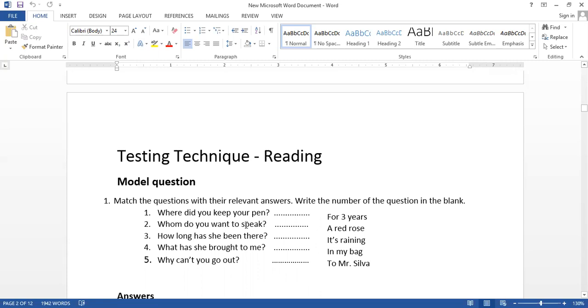Where did you keep your pen? In my bag. Here children, we have to write the number of the question in the blank. So question number 1, you can write it here. Yes, in my bag, number 1.